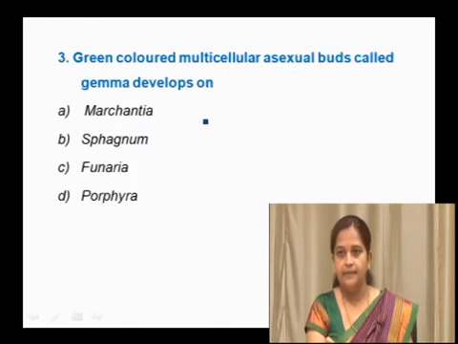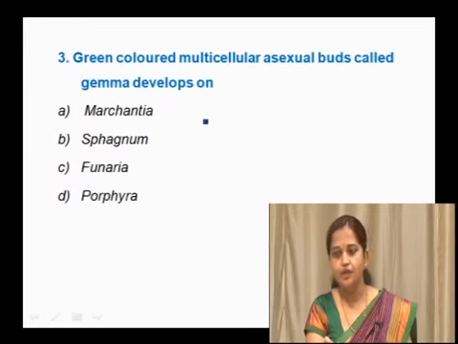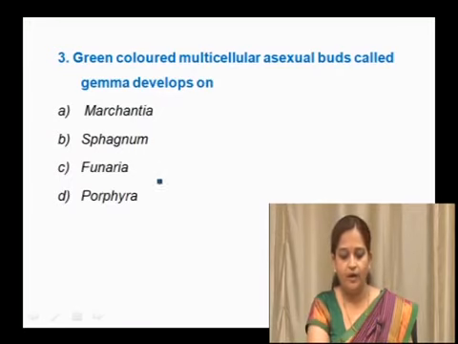Green colored multicellular asexual buds called gemmae are present on which of the following organisms? Whether it is Marchantia, Sphagnum, Funaria or Porphyra. Here you can see these three examples belong to bryophytes and this is an algae example.